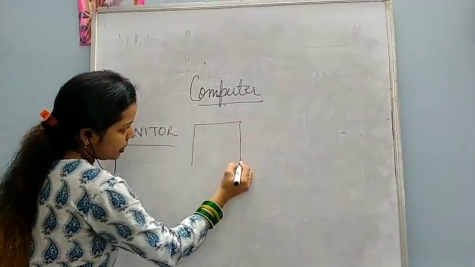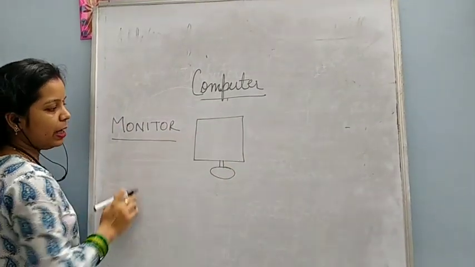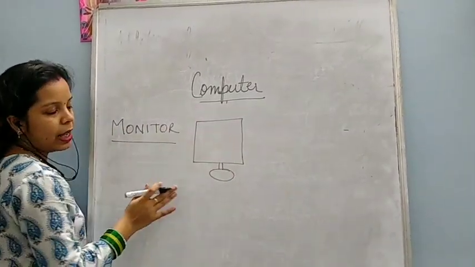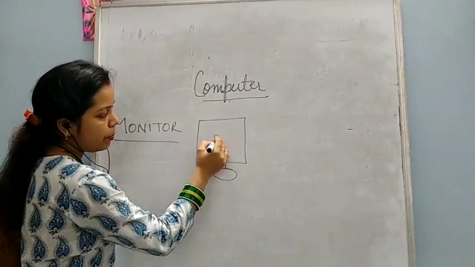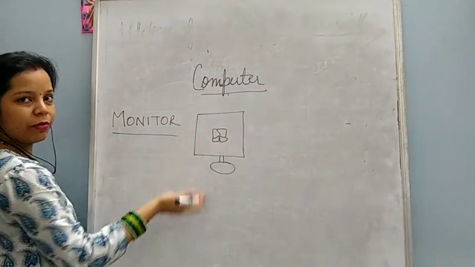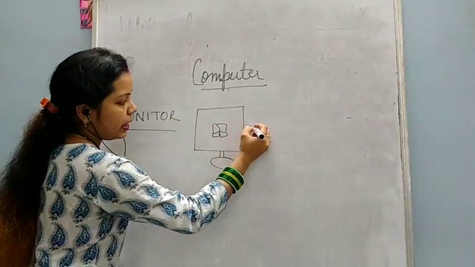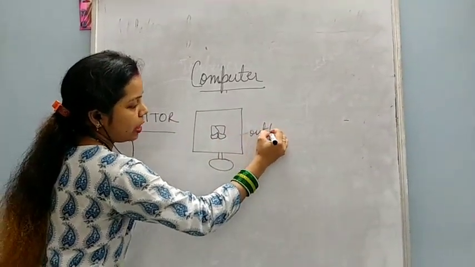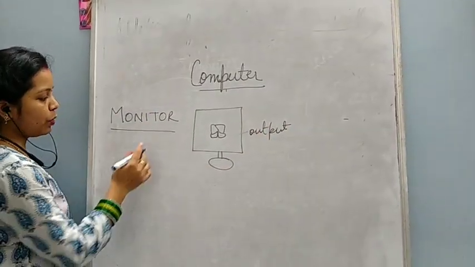Monitor is like a TV screen, and whatever work we do on the computer, we can see on this monitor. This is the output device of the computer.